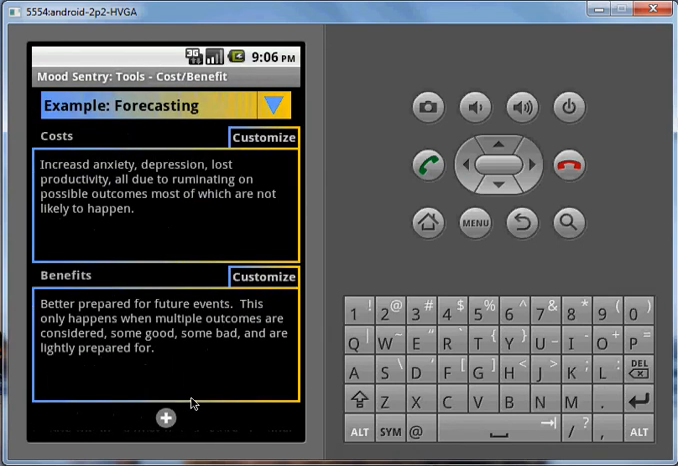I use the cost benefit tool less than the event log. It's kind of straightforward. The drop-down menu contains existing analyses. To add, I select the plus icon or select Add from the Options menu. I then enter a title, save, identify some costs, save, enter some benefits, and save. I tend to keep these brief.